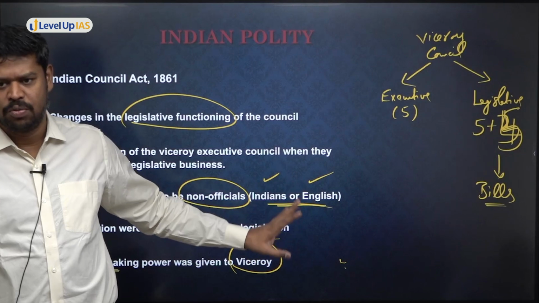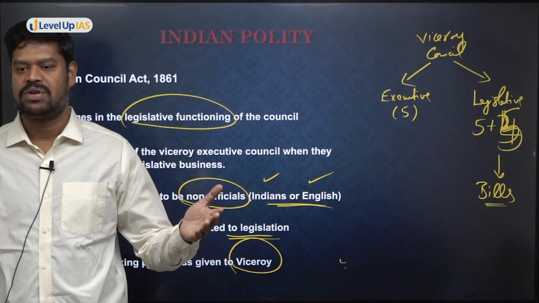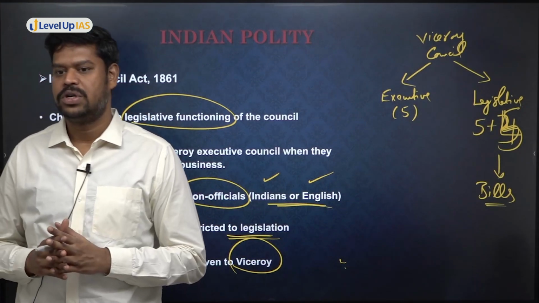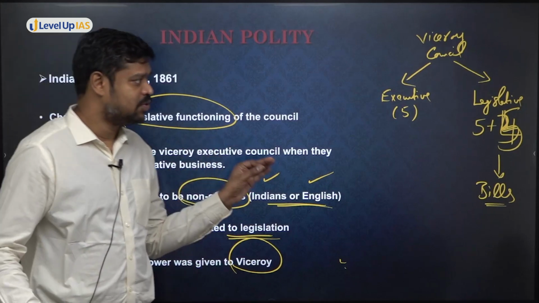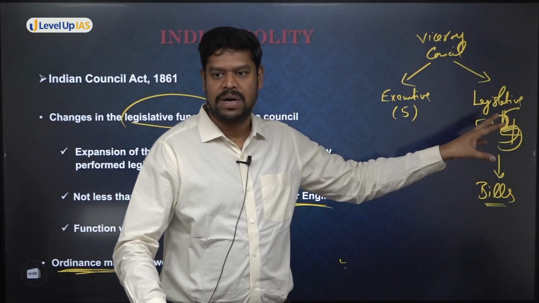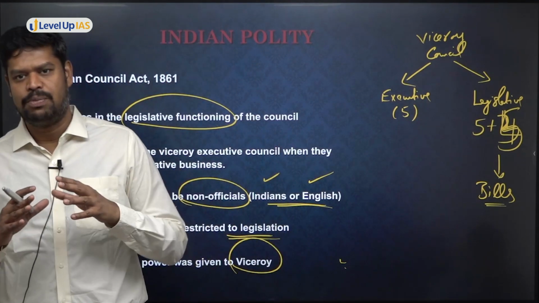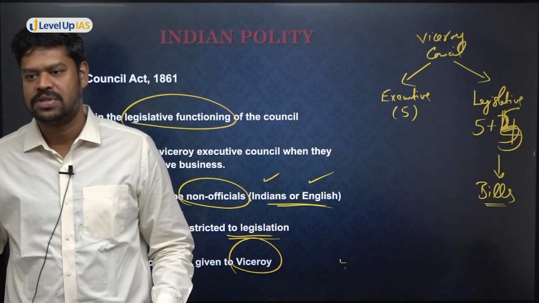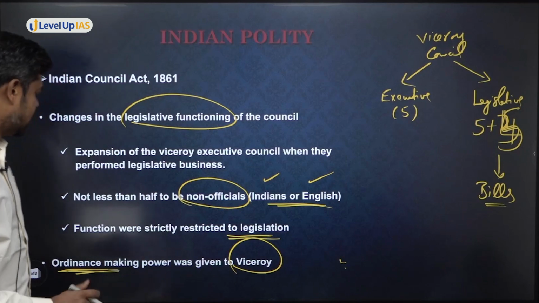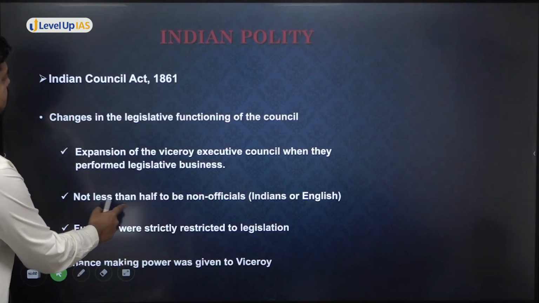In fact, it was more power to the viceroy, but the ordinance making power was given to the viceroy. To what extent the viceroy had the ordinance making power, you don't have to worry about it. But just remember, the viceroy had what is called ordinance making power. That means you can understand that on the one hand, they are trying to say that they are making it more representative. However, that can be overruled by whom? By the viceroy. That means the Britishers somehow wanted to show that they were making the system more representative in character. But ultimately, the power was concentrated in the hands of the viceroy. So these are the major changes that happened with regard to the Legislative Council.